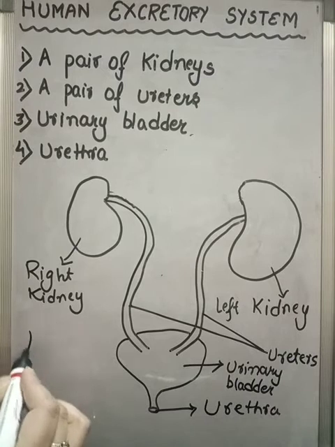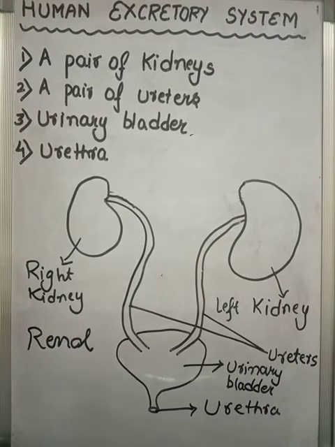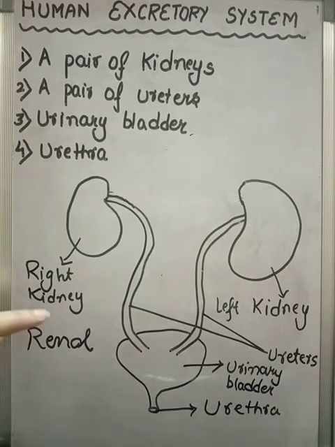Renal is a very important term associated with the excretory system. The renal artery carries the blood containing a lot of waste products into the kidneys. Each kidney has 1 million nephrons.